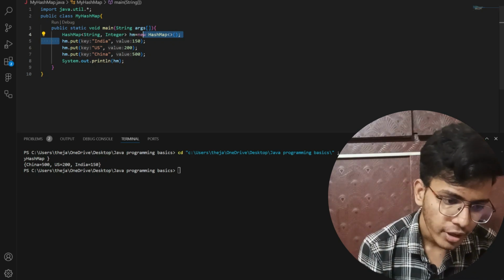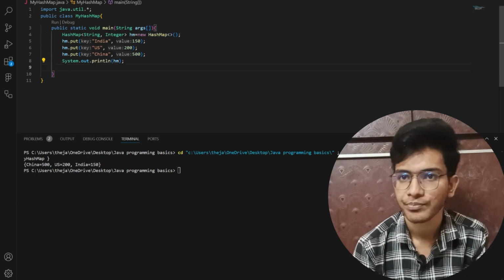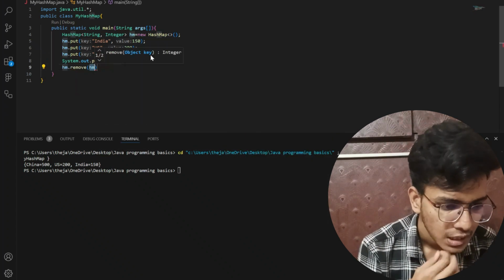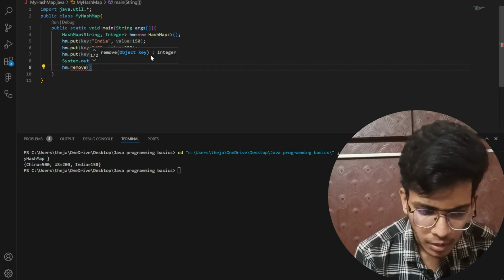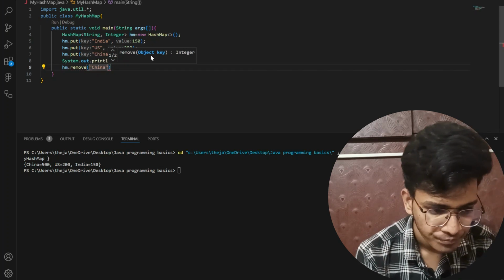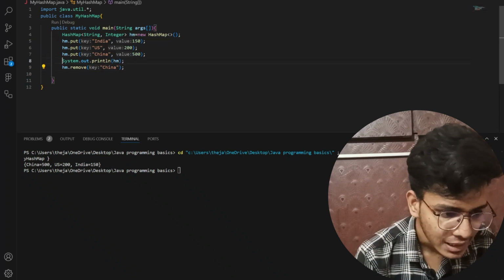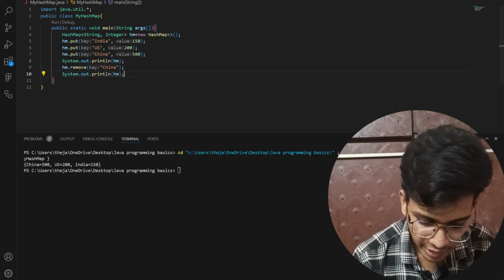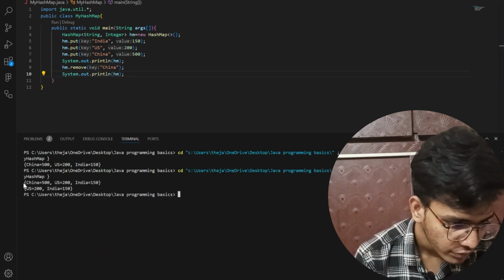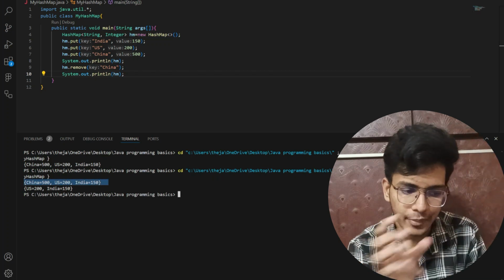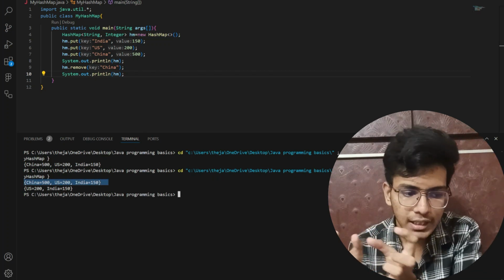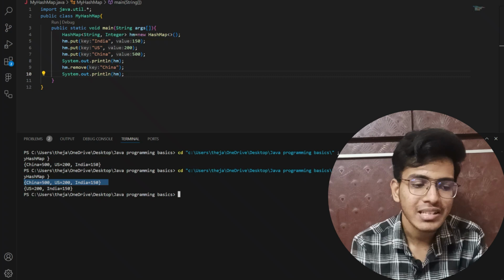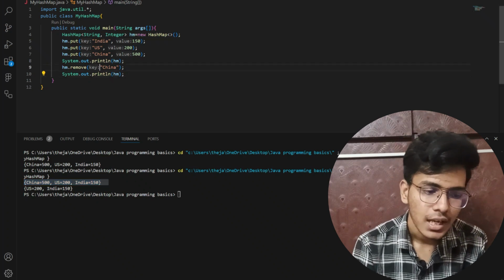Now if I want to delete a particular element in my hash map, then I will write hm.remove, and pass a key. I want to delete China, so I will write China. After deleting this particular element, I am printing my elements. Now let us save and run it. You can see that first I printed my whole hash map, China, USA, India. After that I deleted the whole key value pair having the key China. So you can see that here the key is China.